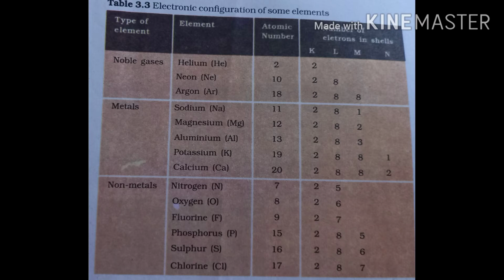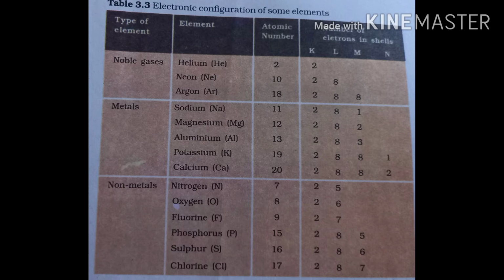Magnesium, atomic number 12, having the configuration 2, 8, 2. Aluminium, atomic number 13, having the configuration 2, 8, 3. Potassium, atomic number 19, having the configuration 2, 8, 8, 1. And calcium, atomic number 20, having the configuration 2, 8, 8, 2. All these metals have incompletely filled shells.